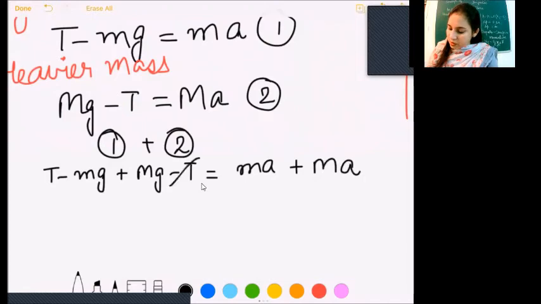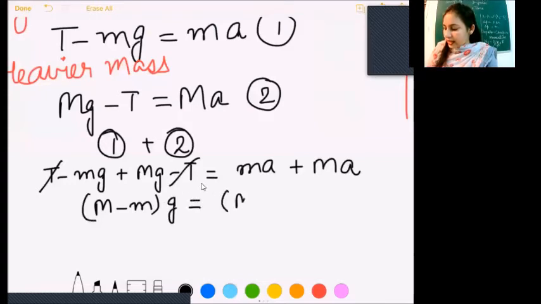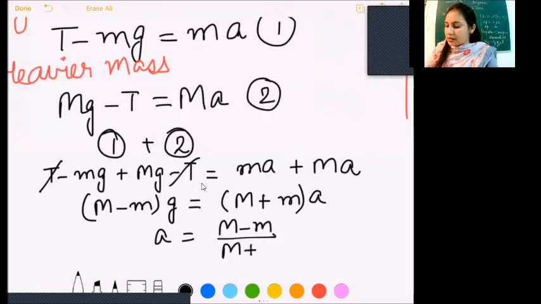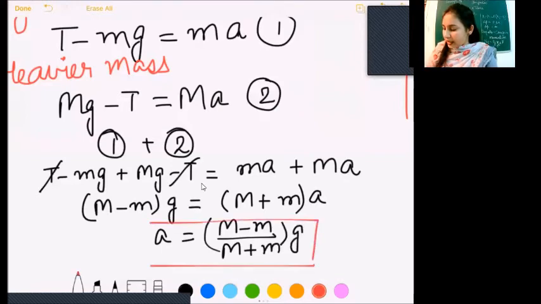All right, so T gets cancelled and we write capital M minus small m g here and take acceleration common, and ultimately acceleration would be (M minus m) over (M plus m) into g. So this is our expression for acceleration of the system. Have a look at this.